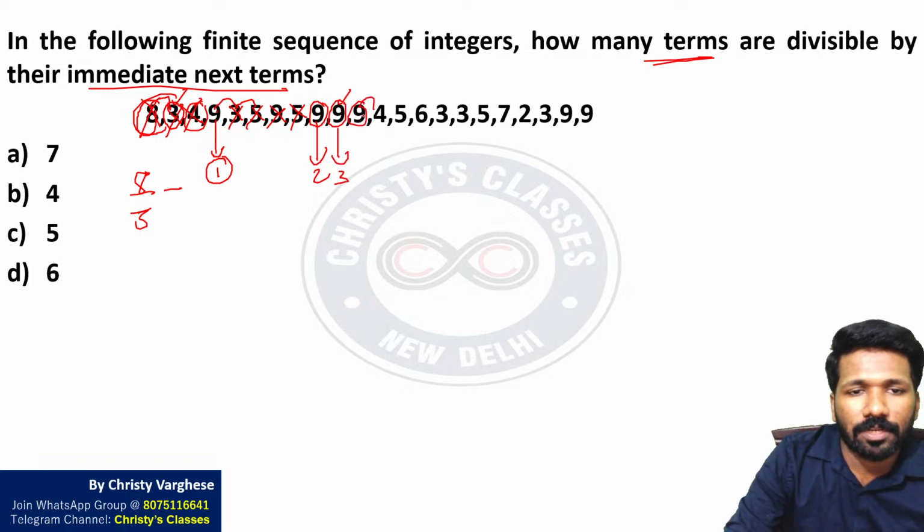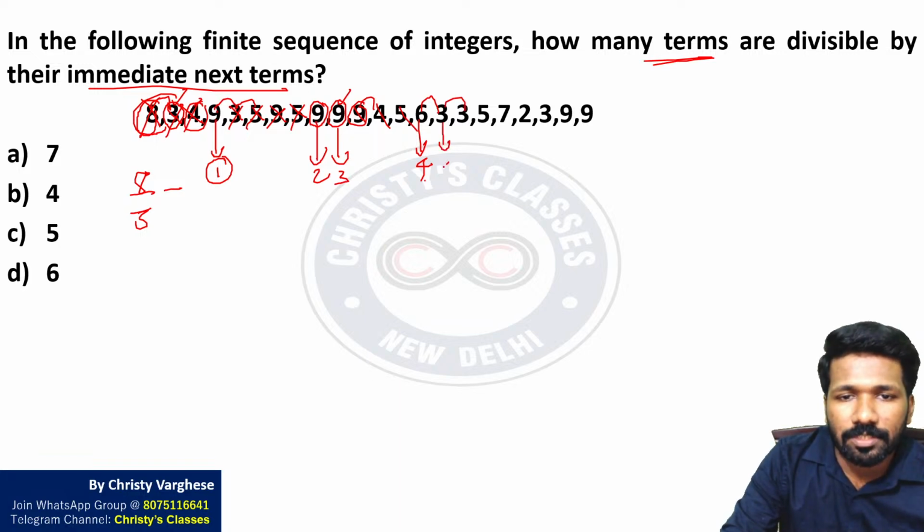This 9 is not divisible by 4. This 4 is not divisible by 5. 5 is not divisible by 6. 6 is divisible by 3. So this is the fourth possibility. 3 is divisible by 3. So this is the fifth one.